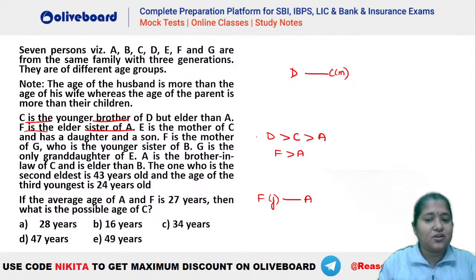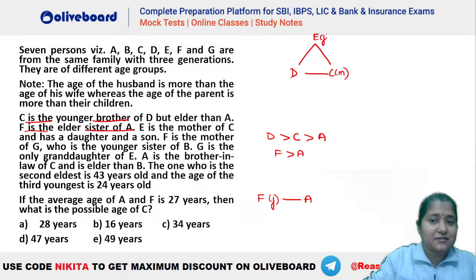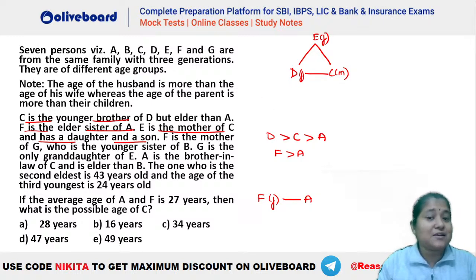Now E is the mother of C. Okay, E is the mother of C. That means E has to be like this. So E is the mother of C and has a daughter and a son. You can see there is already a son, who is C. That means D has to be the daughter here, isn't it? So E is the mother of C and has a daughter and a son.